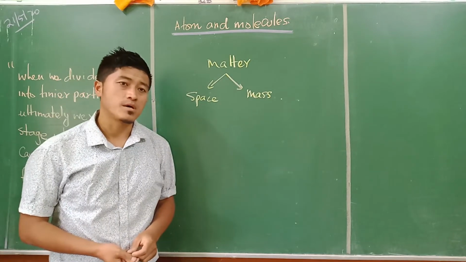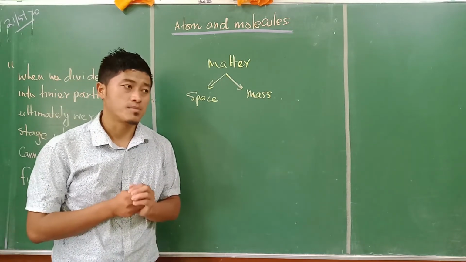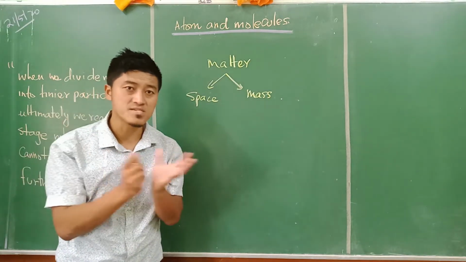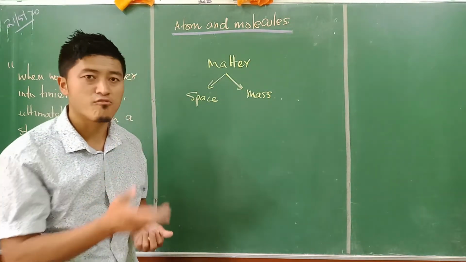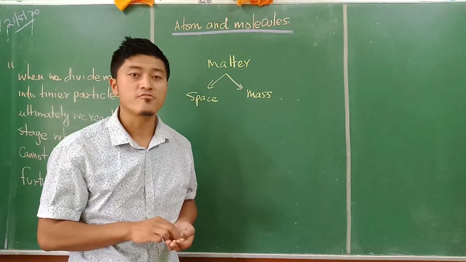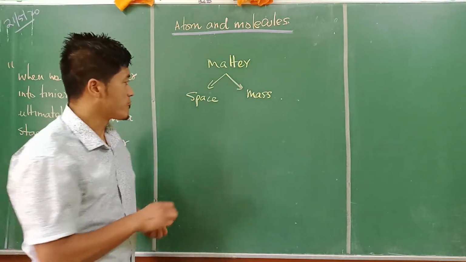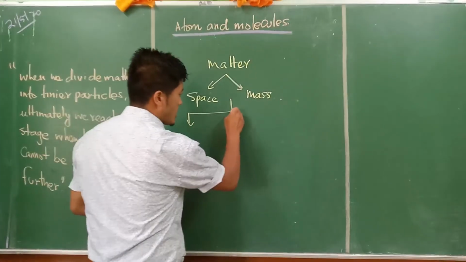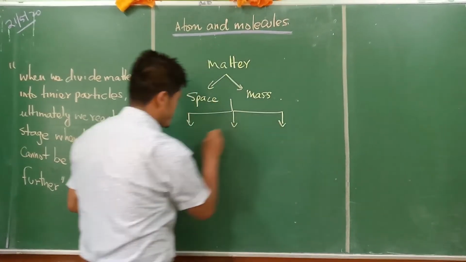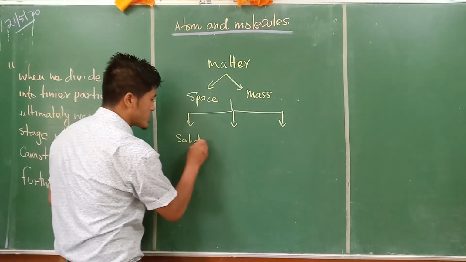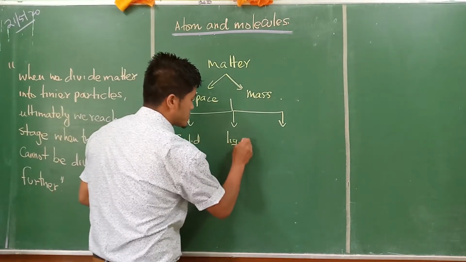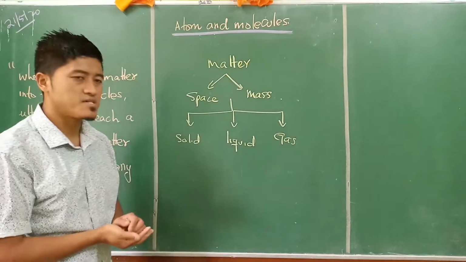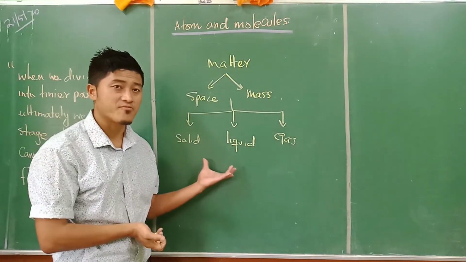For example, even air is matter, because when we put air into a balloon, it occupies some space, and when we put air into a football, it has some mass. We classify matter into three types: solid, liquid and gas. These are what we call the three states of matter.